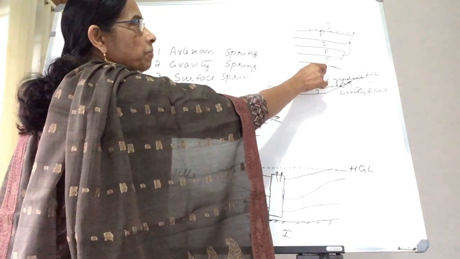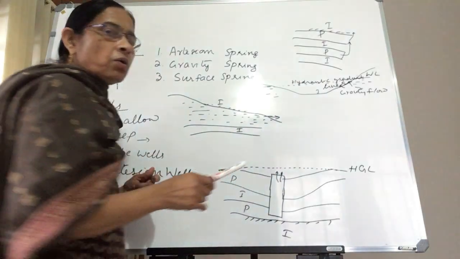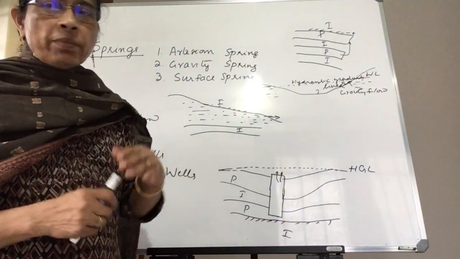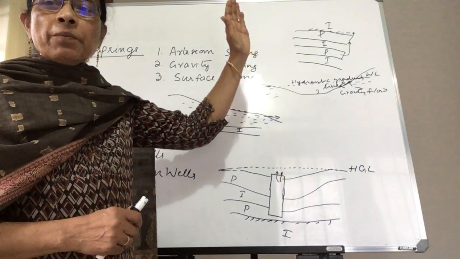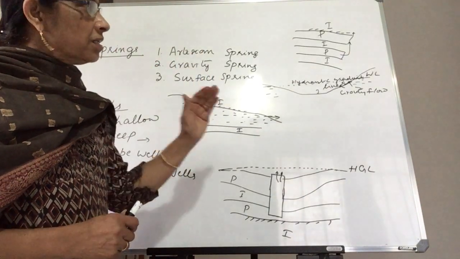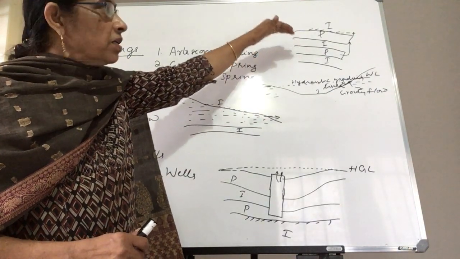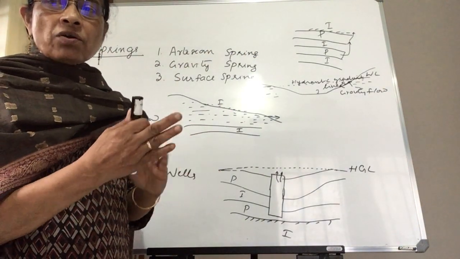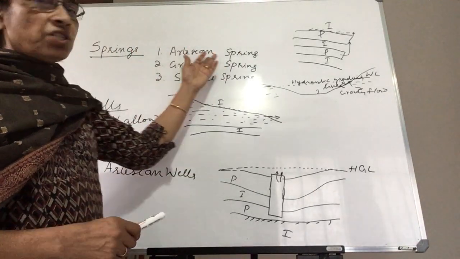The water comes out through a fissure or a crack in that pervious layer below an impervious layer, and it comes up to the top by pressure. Since the water table is high and the water is under pressure in that pervious layer, when there is a crack or fissure, the water comes out under pressure. So that is the artesian spring.